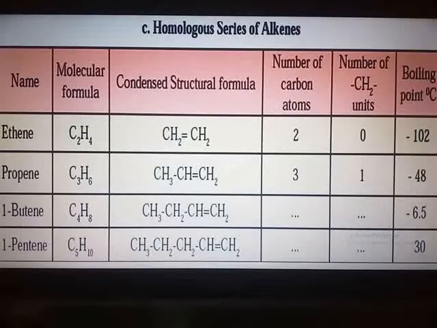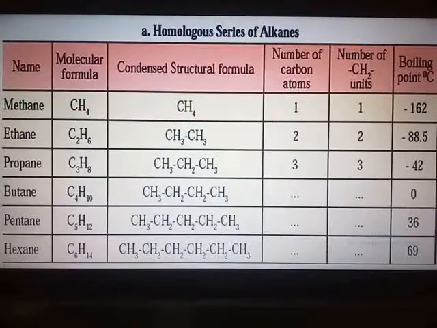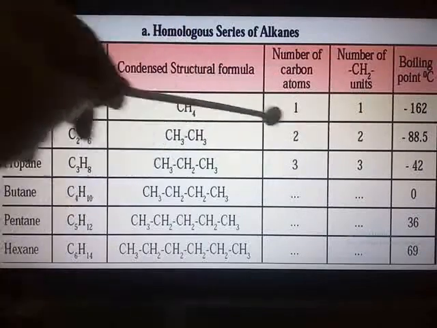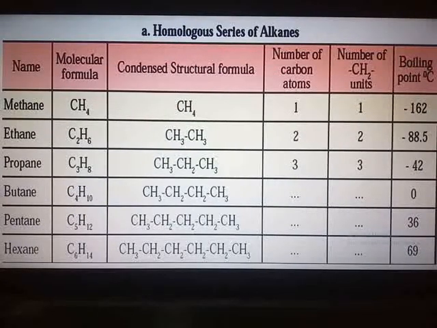Now when you are writing the example, suppose you write the homologous series of alkanes, show at least the first 4 members along with their molecular formula, and then show the number of carbon atoms and how the methylene units are differing, increasing one after the other. In this way we complete both of the main topics for this chapter, functional groups of carbon compounds and homologous series. You can expect a short question in the board exams from both of these topics. They are the favorite topics of the board.